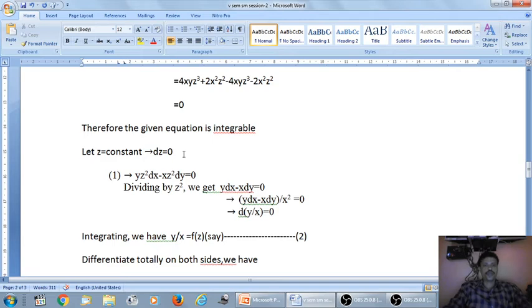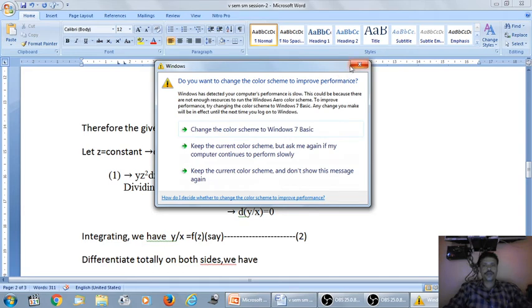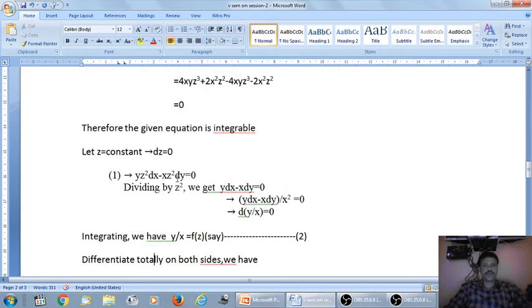When dz is equal to 0, the first equation takes this form: yz square dx minus xz square dy is equal to 0. Divide by z square, we get y dx minus x dy is equal to 0. Divide by x square on both sides: (y dx minus x dy) by x square is equal to 0 by x square, which is 0. And this is the format of the differential of y by x.